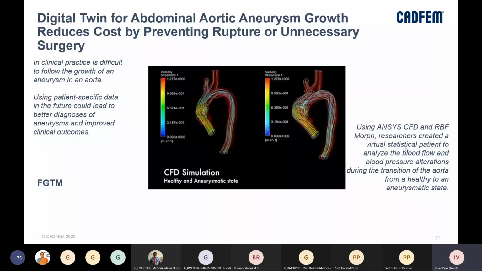And a digital twin for abdominal aortic growth as well. So, right, this also is a very difficult simulation which we have to perform, because we have to take care of the blood flow. Blood flow properties might change depending on the patient, and we had to use advanced meshing techniques to mesh this whole area, which is going to be a complex geometry, right?